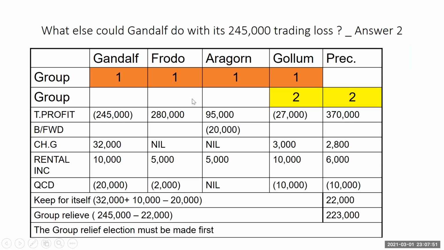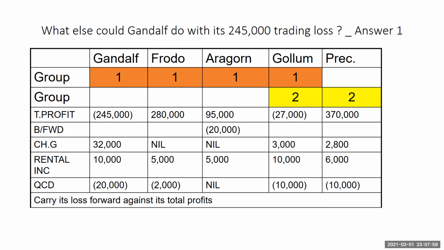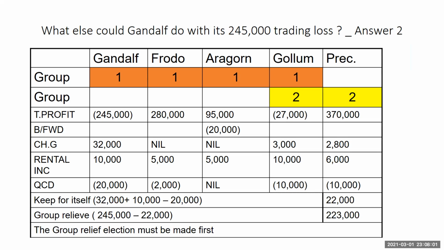So again, what else could Gandalf do with its trading loss? We said it could carry it forward. What else could it do? The other option is that it could keep it for itself. So first, there are some profits there, chargeable gains of 32,000 and a rental income of 10,000, less the charitable donations of 20,000. So you get 22. So it could offset this 22 against the 245, so that the group relief will be 245 minus 22, and it still has 223, which it must carry forward.